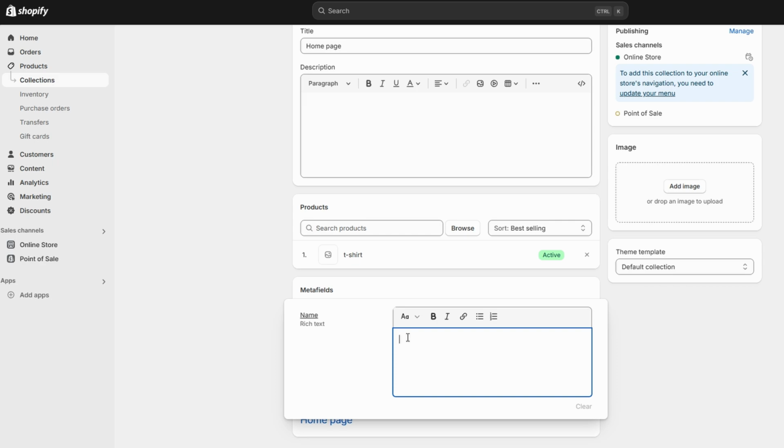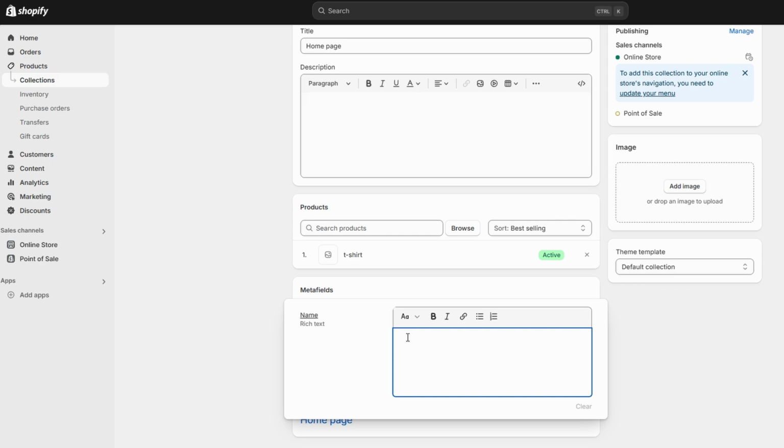By using Metafields for collections, you can add a personalized touch to each product grouping, making your store's organization and messaging more dynamic. Whether you want to describe the theme, special offers, or timing for a collection, Metafields give you the flexibility to communicate relevant details clearly to your customers. This enhanced visibility not only improves the shopping experience but can also drive sales by showcasing the special value of certain product groups.